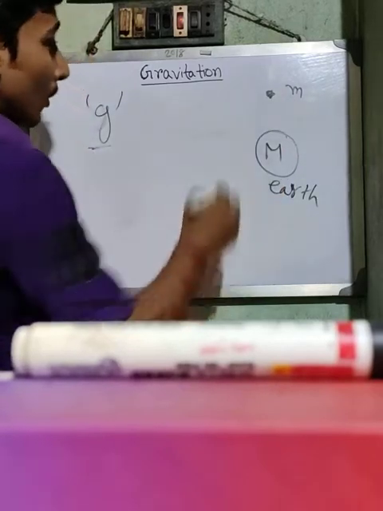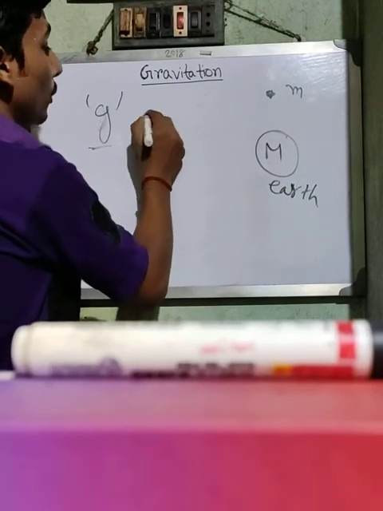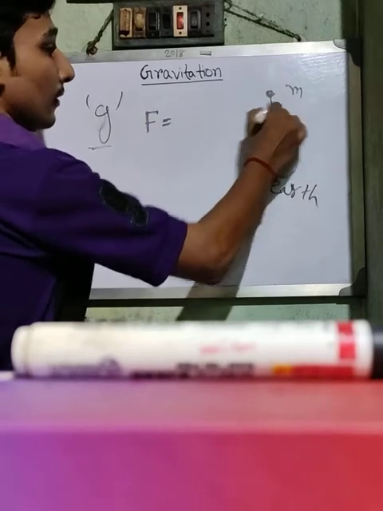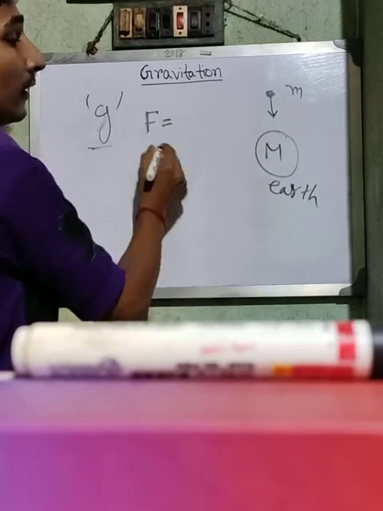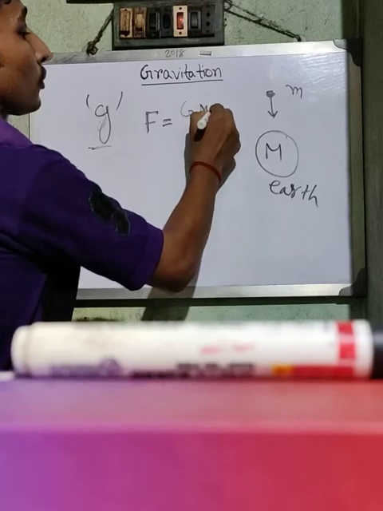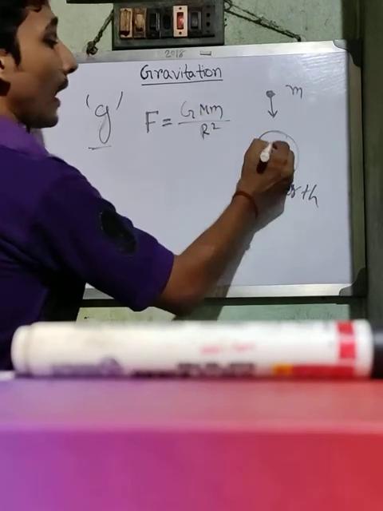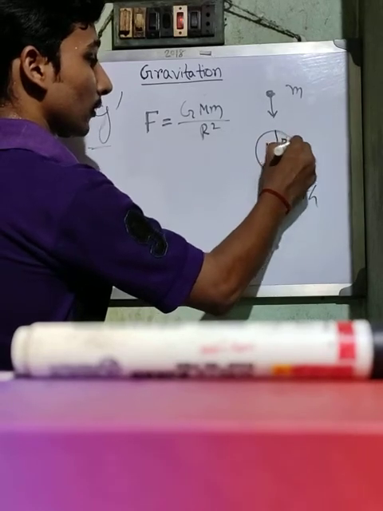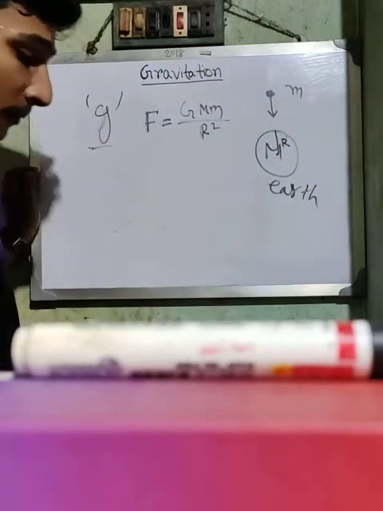According to the law of gravitation, the force on the mass due to gravitation is G capital M small m upon r square, where r is the radius of the earth or the distance between them.